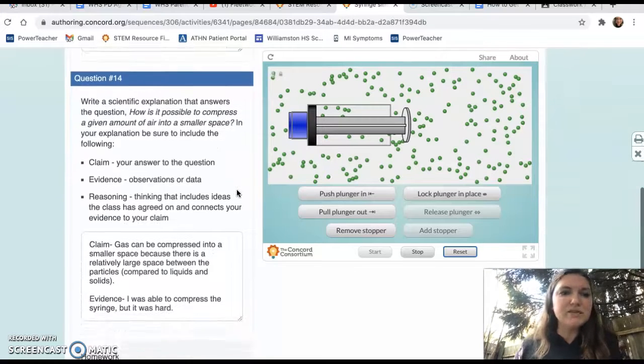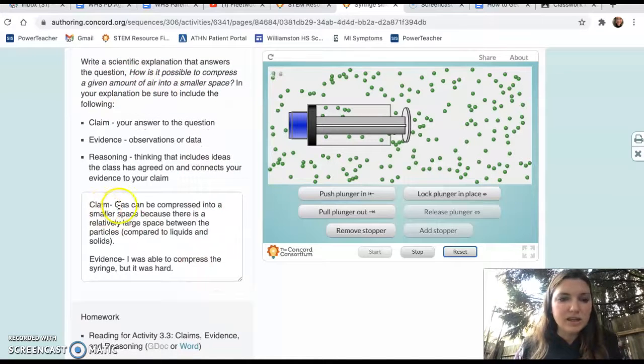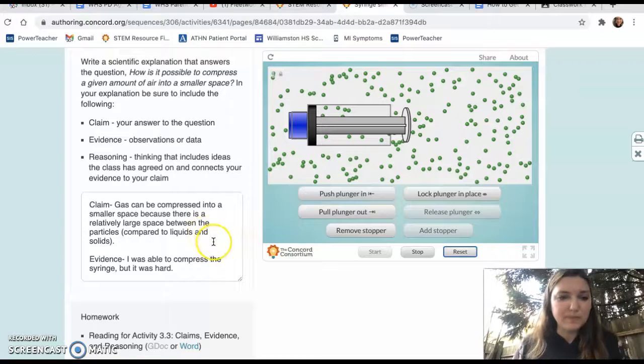So write a scientific explanation that answers the question, how is it possible to compress a given amount of air into a smaller space? In your explanation, be sure to include the following: a claim, some evidence, and reasoning. Okay, question is, how is it possible to compress a given amount of air into a smaller space? The claim is, gas can be compressed into a smaller space because there is a relatively large space between the particles compared to liquids and solids.